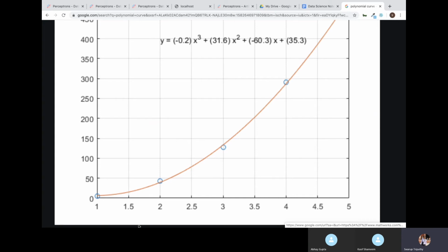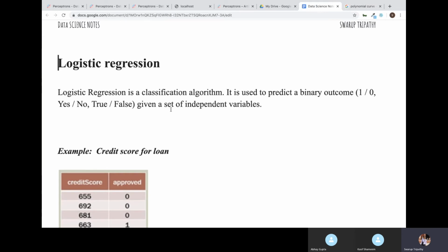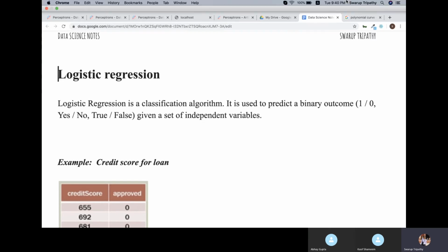But today we are going to look into a different type of regression, called logistic regression. Mostly regression is used for continuous data analysis, meaning your dependent variable is continuous. The dependent variable is the target, what you are trying to find out within the data study.